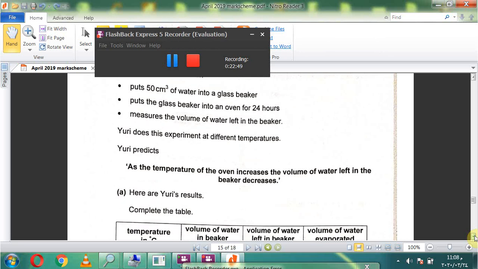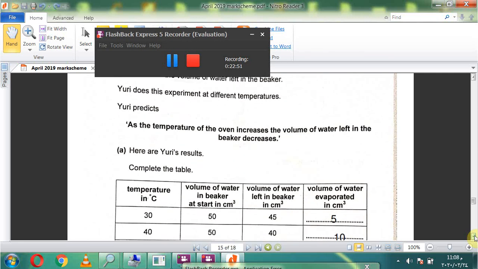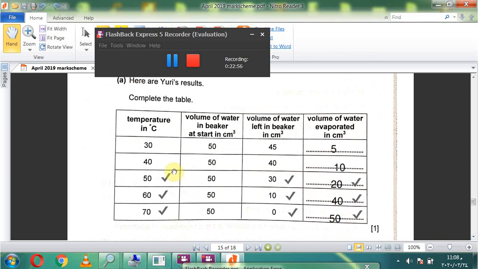A. Here are Yuri's results. Complete the table. The temperature 30, volume 50, volume of water left in the beaker 45. Volume of water evaporated: subtract. Subtract 45 from 50, equals 5.